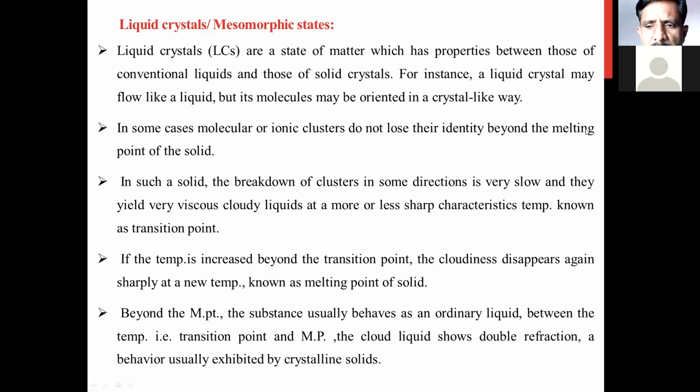Now we are moving to the next point, that is liquid crystal, or you can call it a mesomorphic state. What is meant by liquid crystal? In short, it is called LC or liquid crystal. And these liquid crystals are also called the mesomorphic state. Mesomorphic state is another name for liquid crystal. In some books, liquid crystal is mentioned; in some books, mesomorphic state is mentioned.